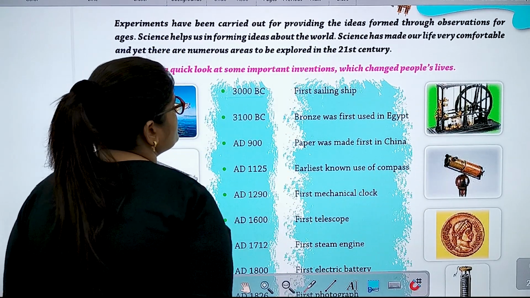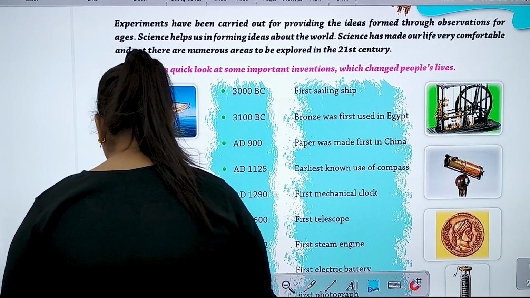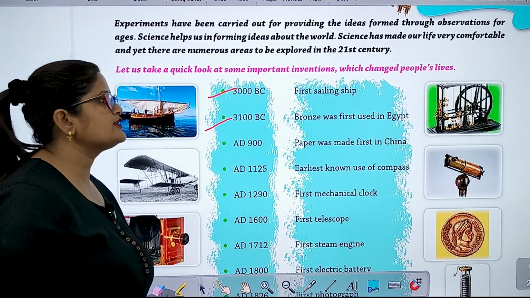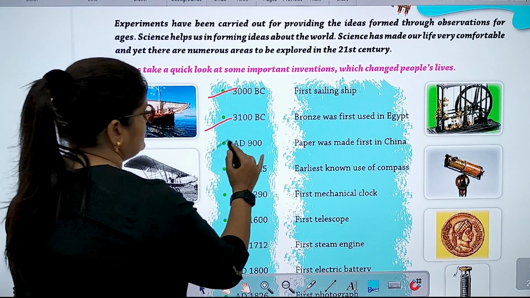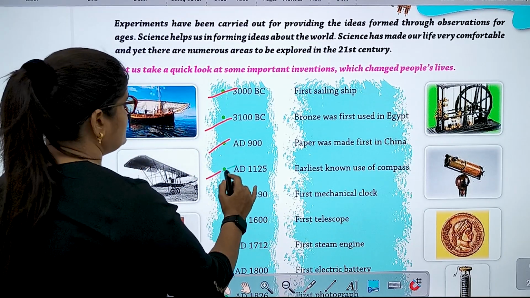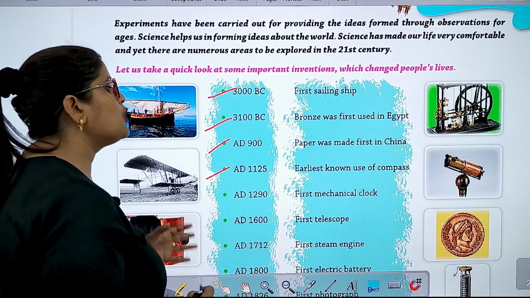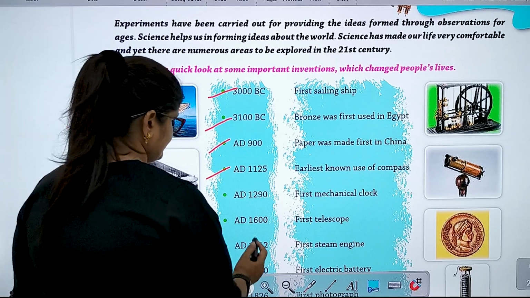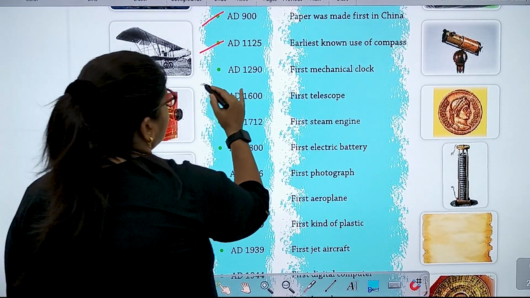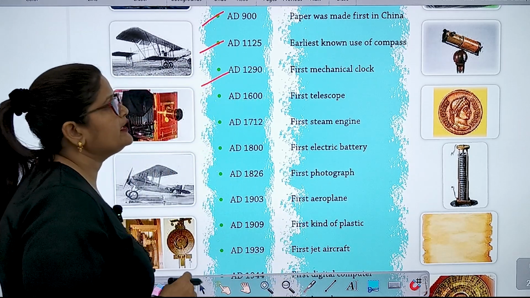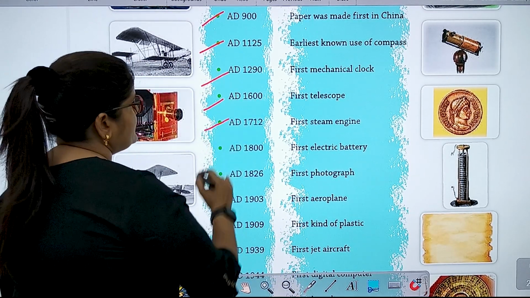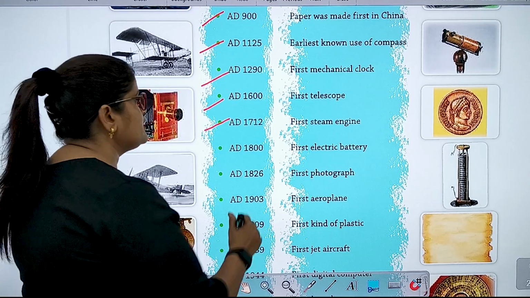Okay, 3000 BC, first sailing ship. 3100 BC, bronze was first used in Egypt. AD 900, paper was first made in China. AD 1125, earliest known use of the compass. AD 1290, first mechanical clock. AD 1600, first telescope. AD 1712, first steam engine.